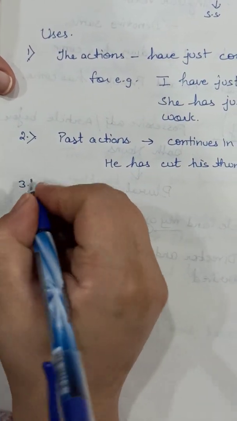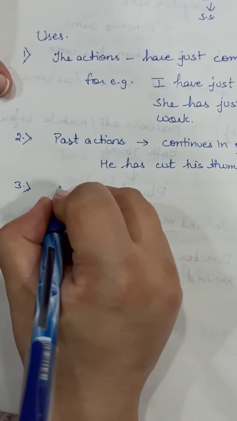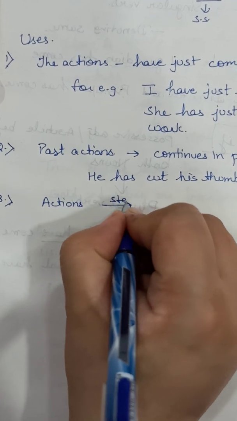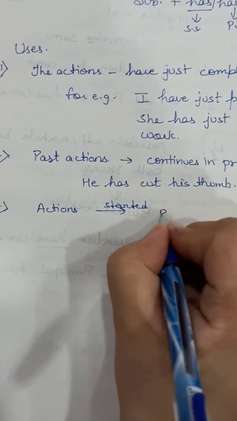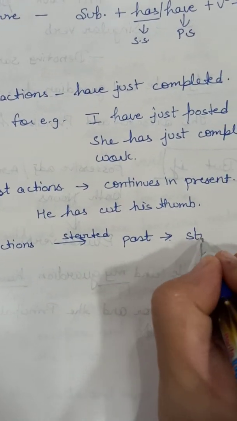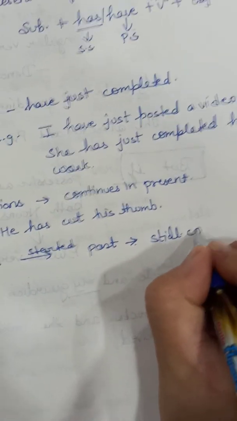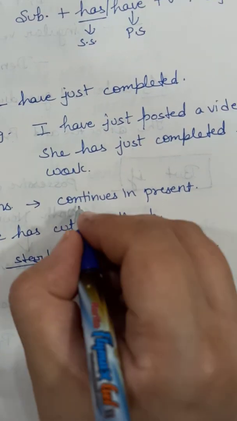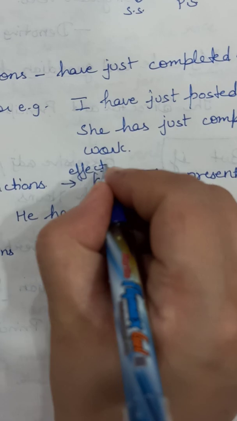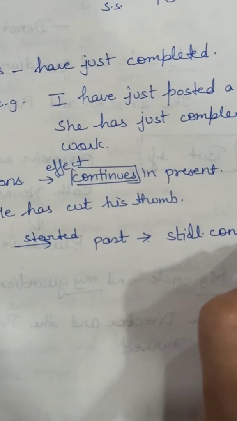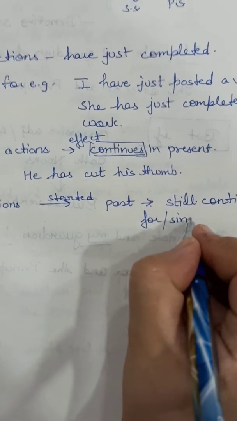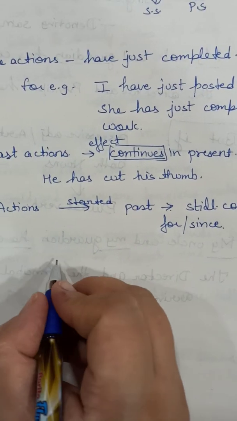Next rule, with the actions which started in past and still continue. Remember, it has effects. Its effect continues. Okay, and it still continues in present. Because how do we differentiate? Because with this we use for or since.